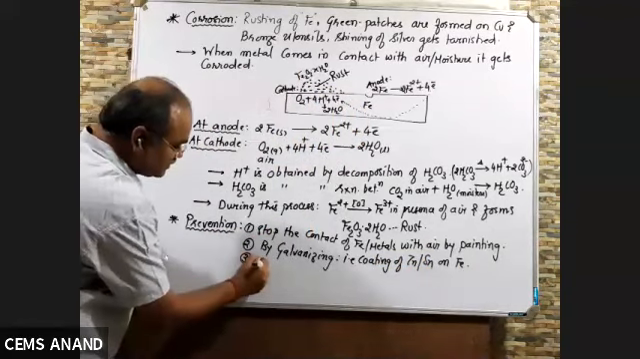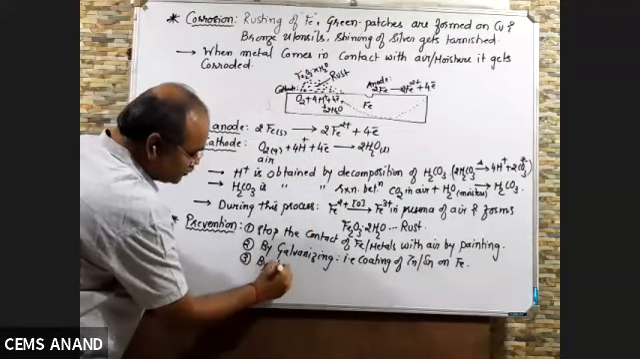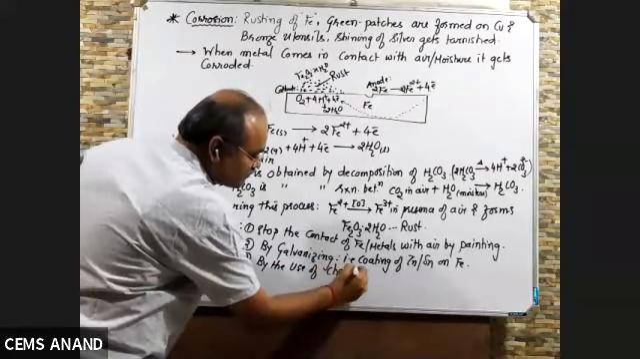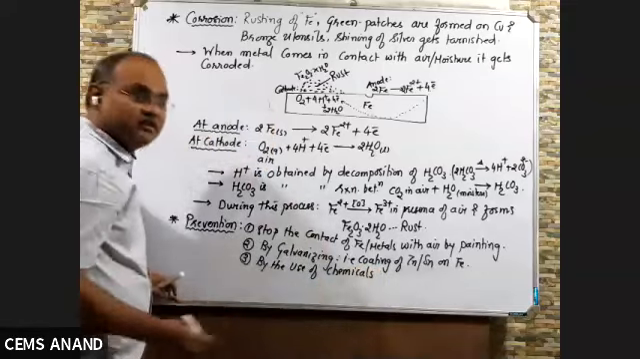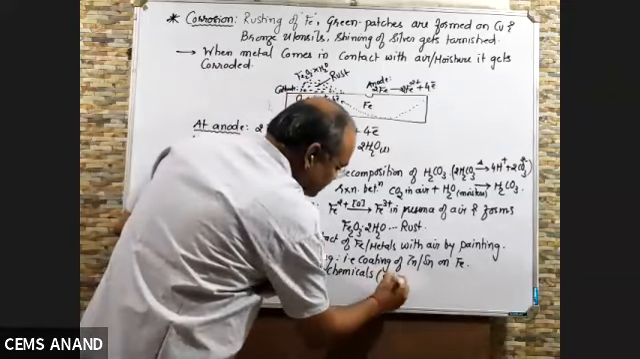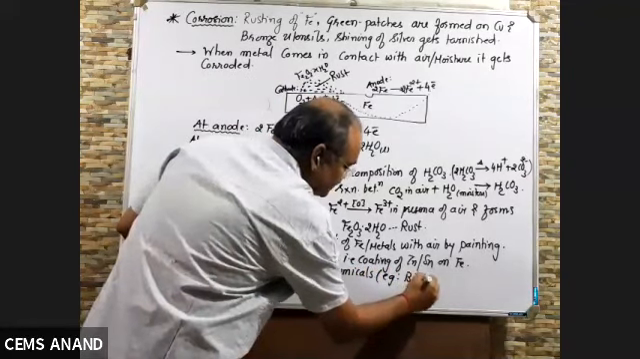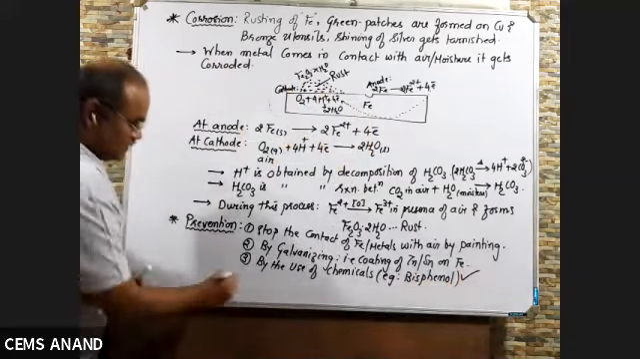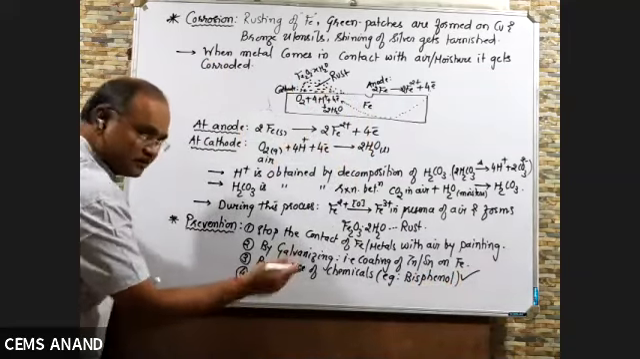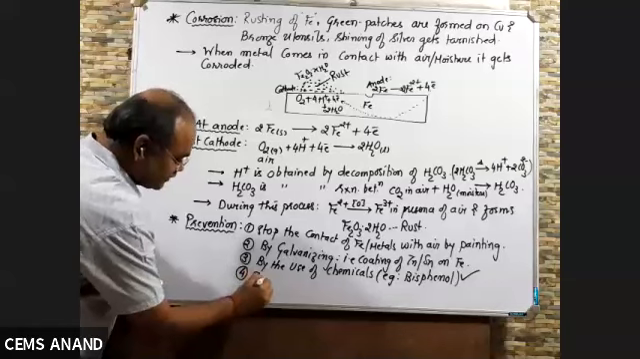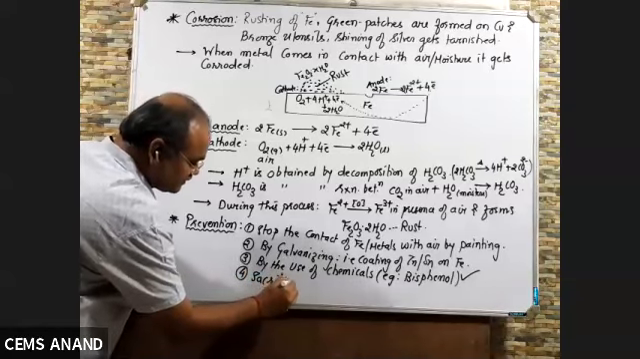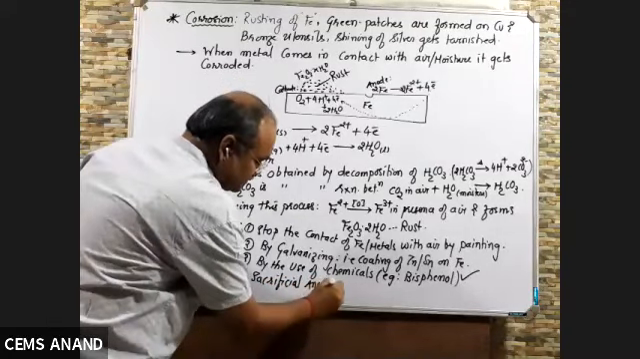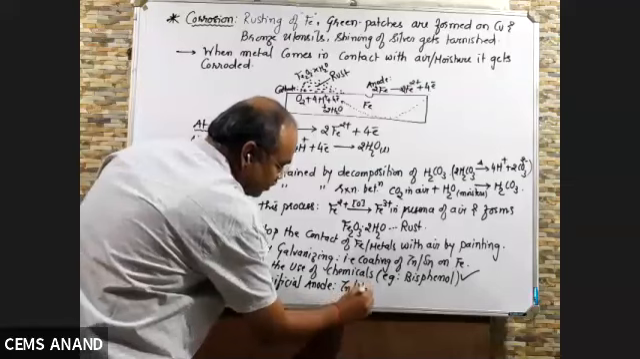Third is by the use of chemicals. Actually, they are called inhibitors, right? Example, bisphenol. This they can ask you. And fourth and the last one, which you have studied, sacrificial anode, like zinc or magnesium block in steamer.